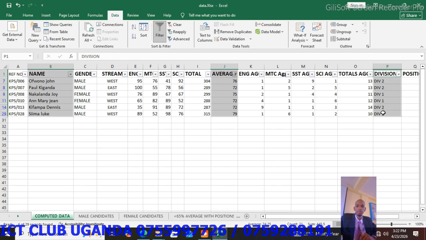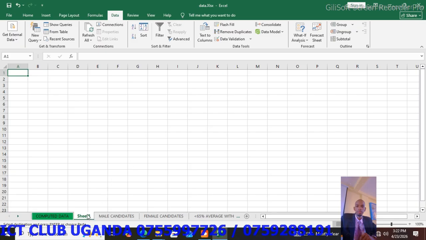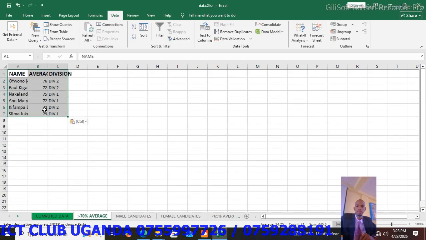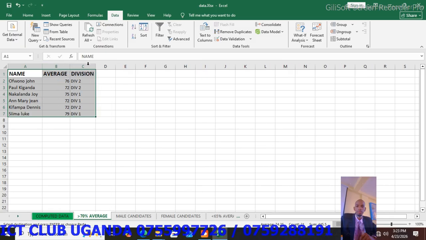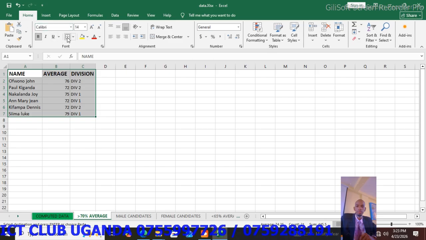Copy them, Ctrl C, create a new worksheet, double click it, and you call it greater than 70% average. Enter, paste, Ctrl V. So these are the only students who have managed to score above 70 average.